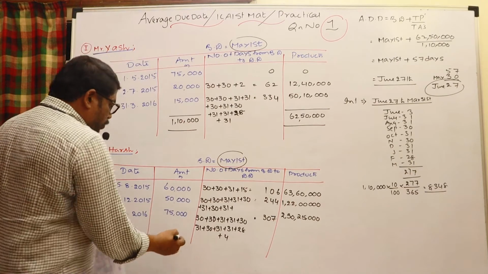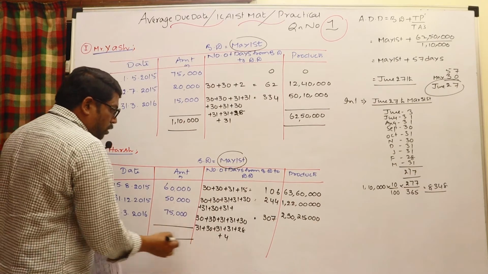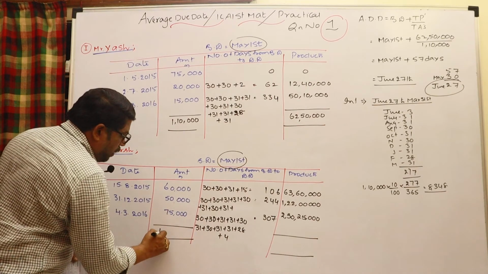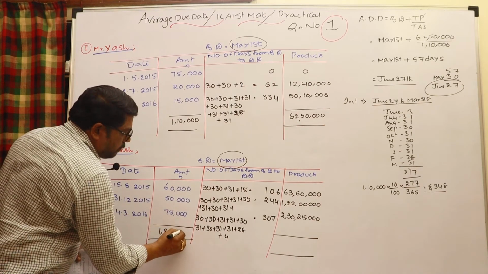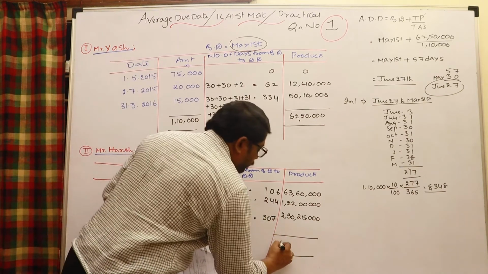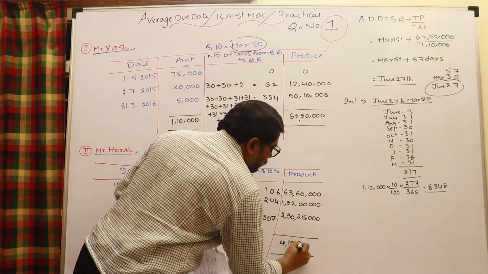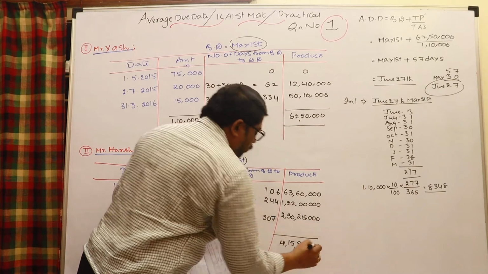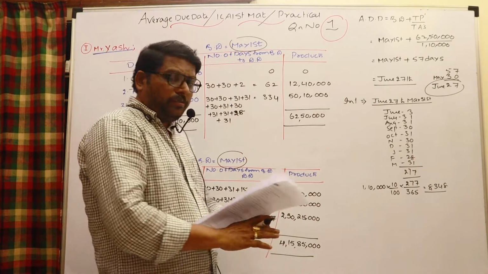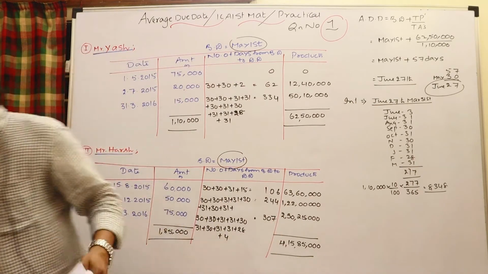That's all. Just go for the total of amount as well as the total of products. Here the total of amount is 1,85,000 and the total of product is 4 crores 15 lakhs 85,000.